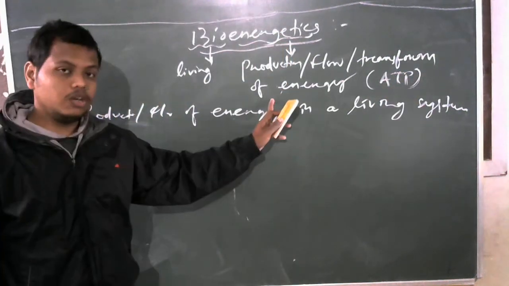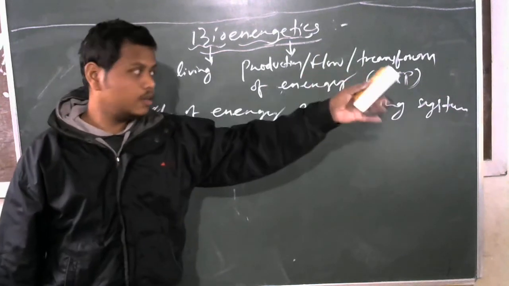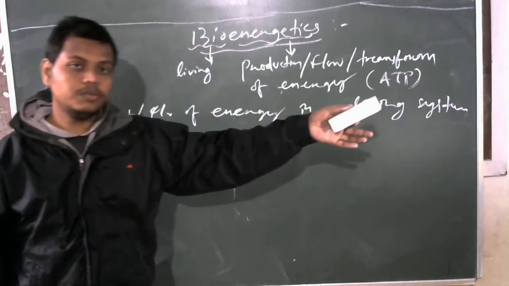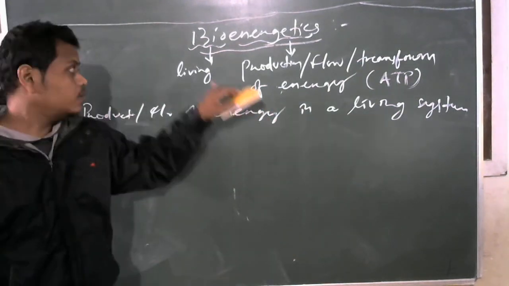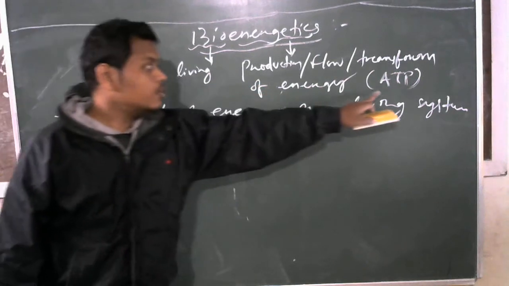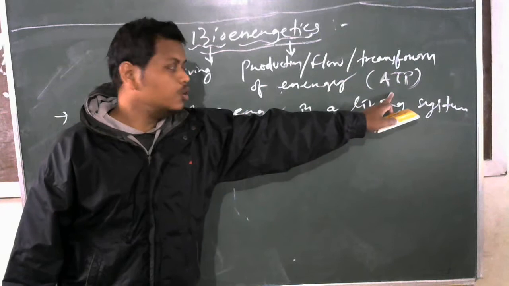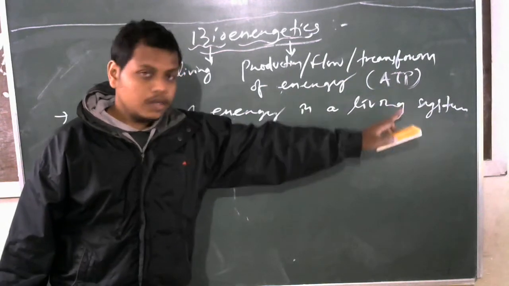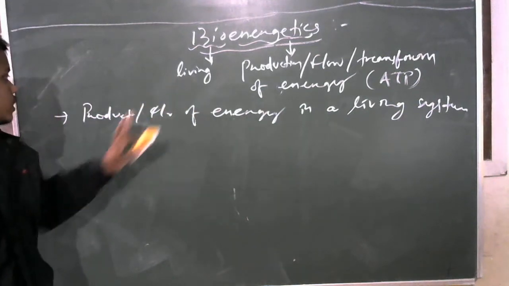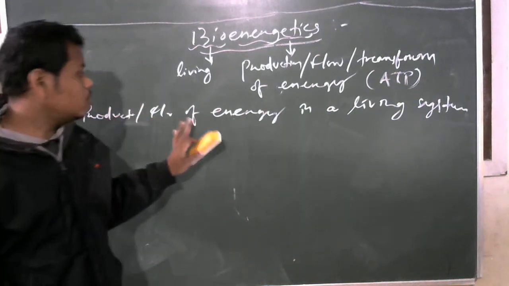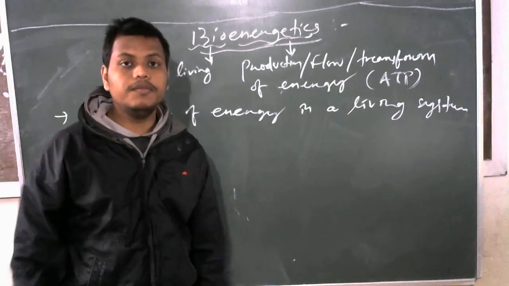For any physical or chemical body, energy is formed in various ways, such as light energy, heat energy, solar energy, etc. But for a living organism, the energy is mainly in the form of ATP. Other forms are also there: UTP, CTP, GTP, ADP, AMP, but generally ATP. So bioenergetics refers to production and flow of energy in a living system or living organism.